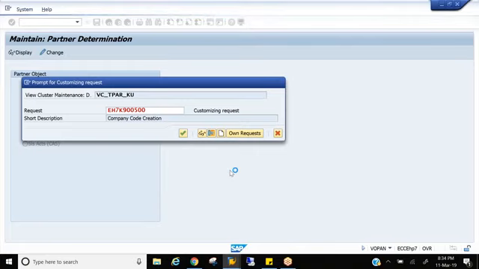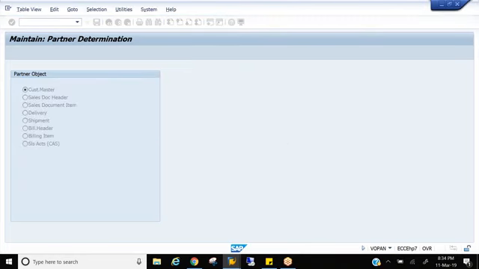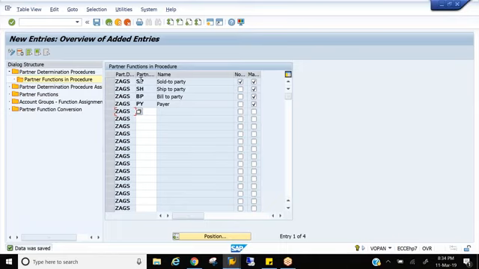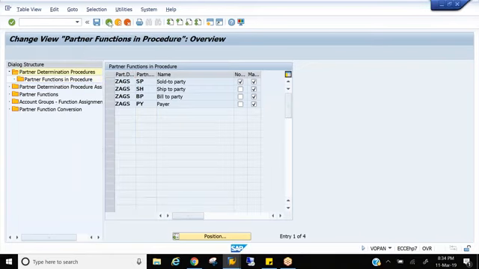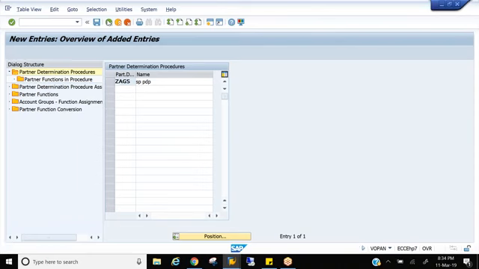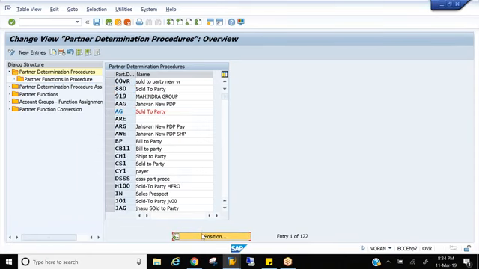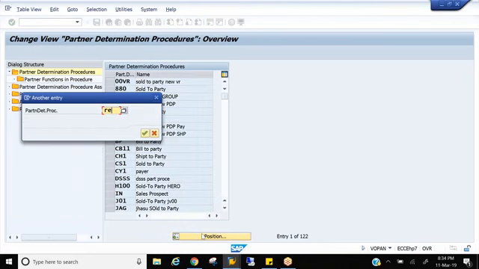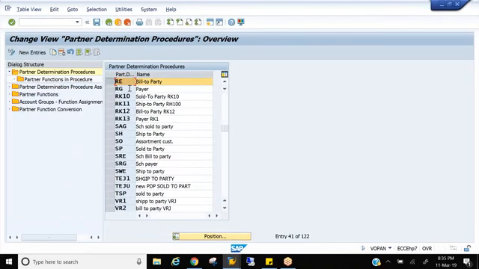If it is bill to party, then which partner functions will be not modifiable and which partner functions will be mandatory? Anyone? If this is sold to party, then sold to party is mandatory and the other functions are not modifiable and mandatory. If it is for bill to party, then which is not modifiable and which is mandatory? Anyone? Sold to party. No. For a bill to party, which is mandatory and which is not modifiable? What functions?